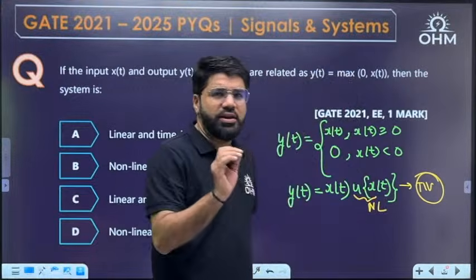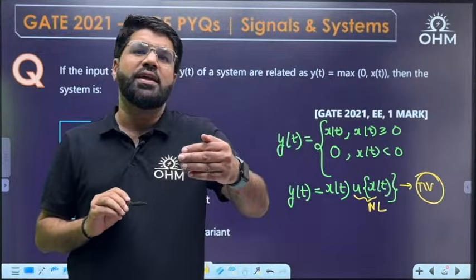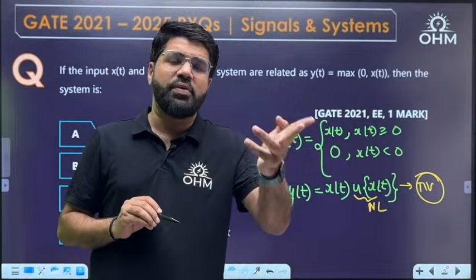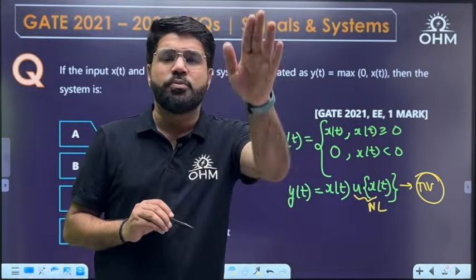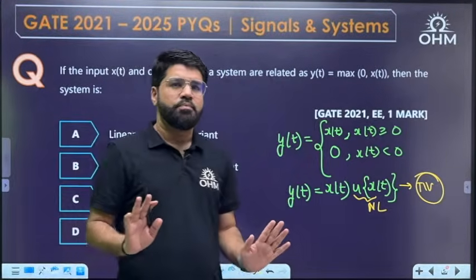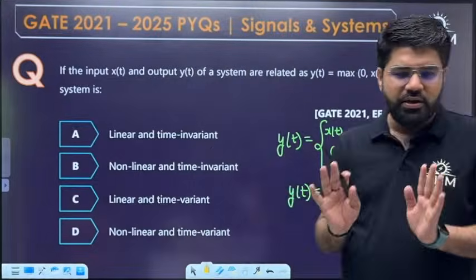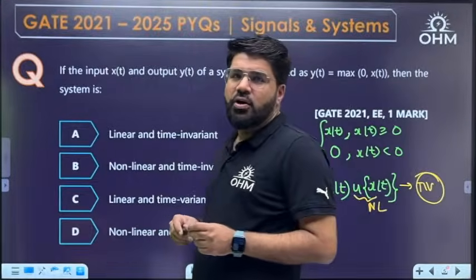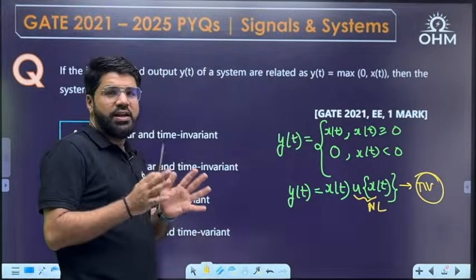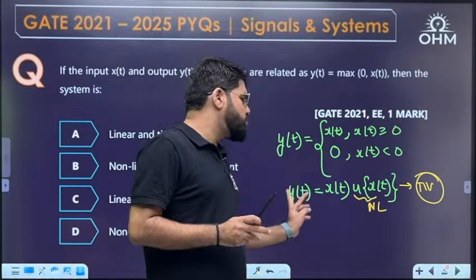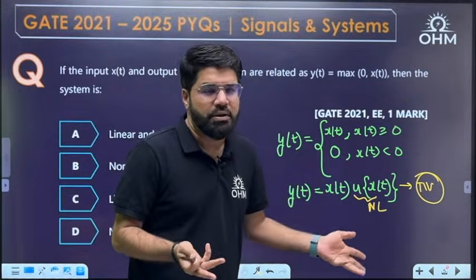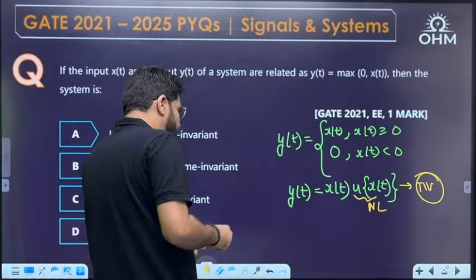I will explain non-linearity with one more thing. You should know that linear means the relation between input and output, if you draw the y versus x graph, should be a straight line passing through the origin. That too passing through the origin. That is what linearity is defined as. So for a straight line passing through the origin, the only relation allowed is y equal to x, y equal to kx at max. Now take one more example.